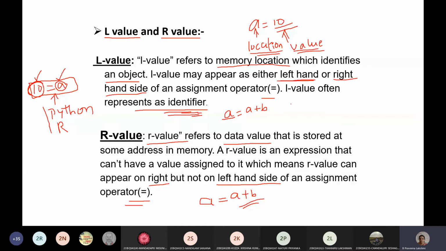Okay, this is a small concept, L value and R value. Generally, you will get one error whenever you are working with these expressions and arrays. You will get an error as L value required. Can anybody observe this error?